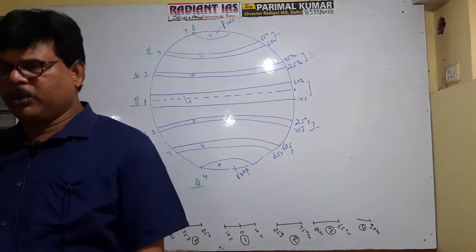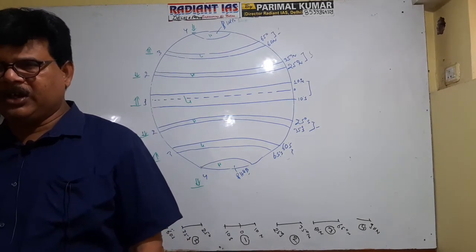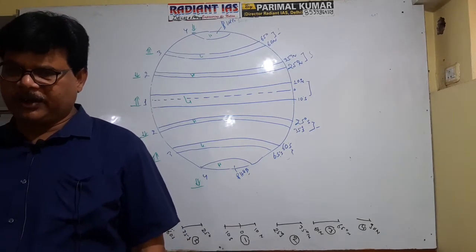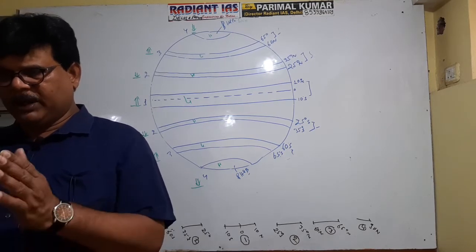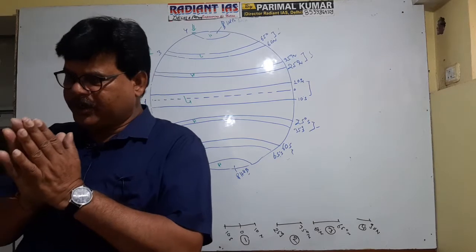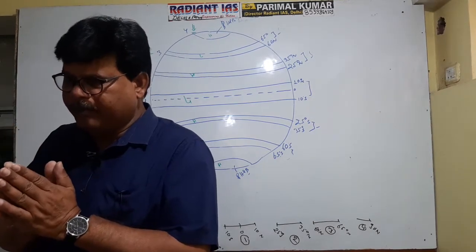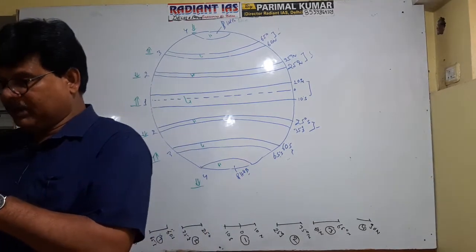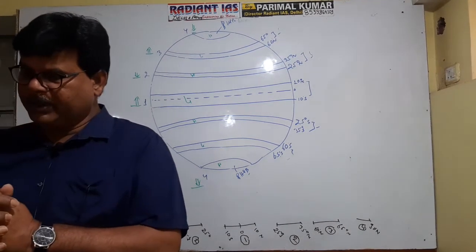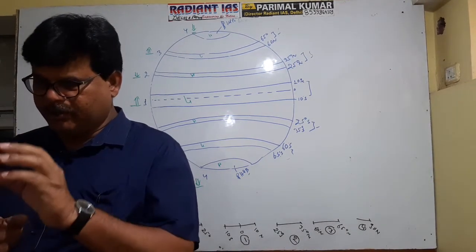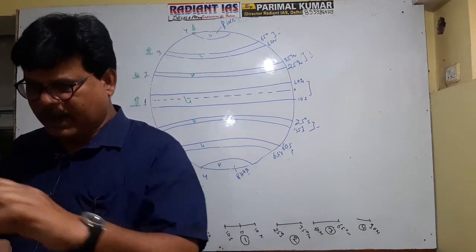So this zone is the highest rainfall zone on the earth's surface. The equatorial low pressure belt is the rainiest belt of the world. But the rainiest spot in the world is Mawsynram. Previously it was Cherrapunji in Meghalaya. That is one spot, but this is the entire belt.